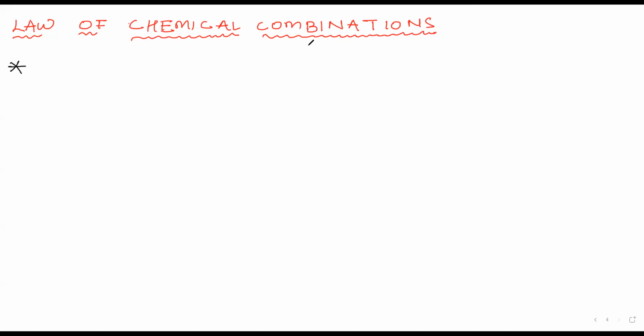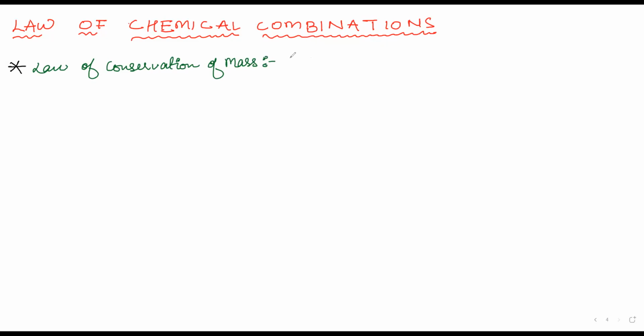Okay, so the first law is the law of conservation of mass.